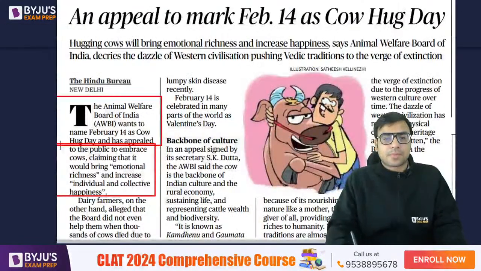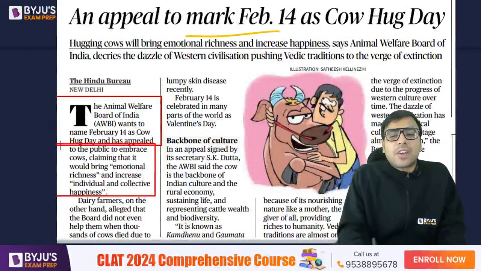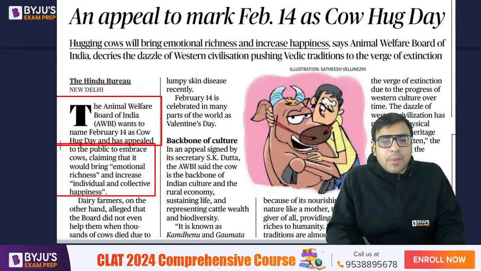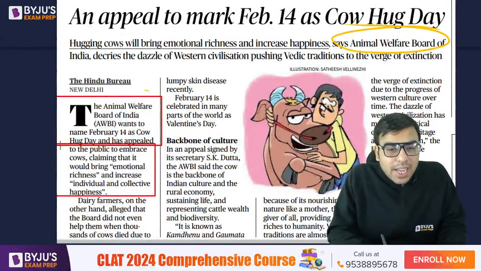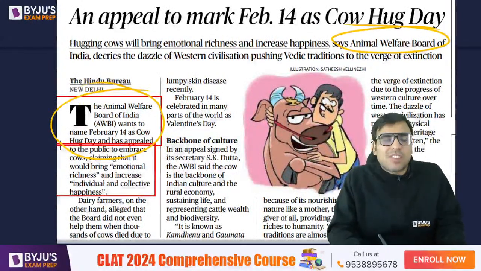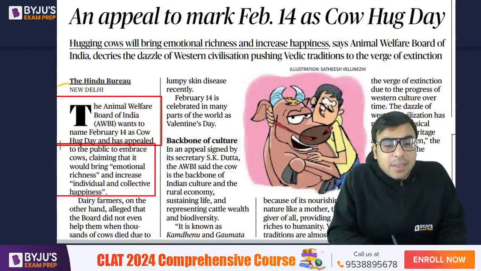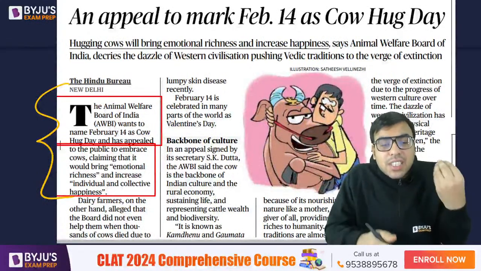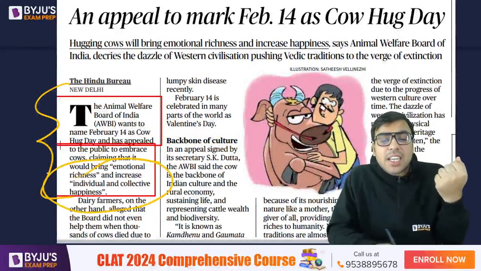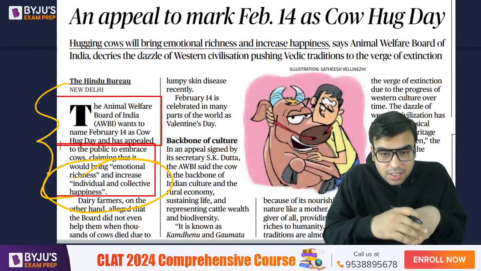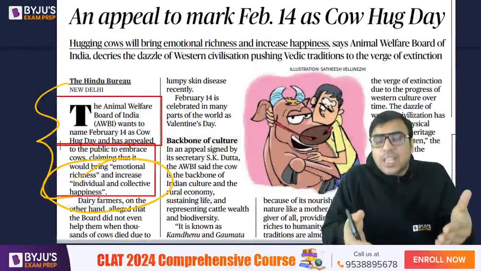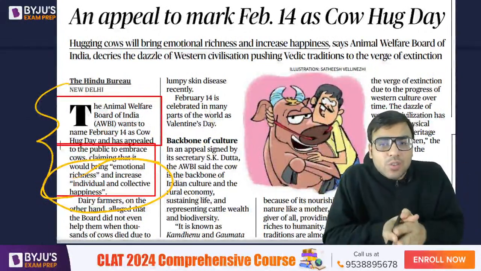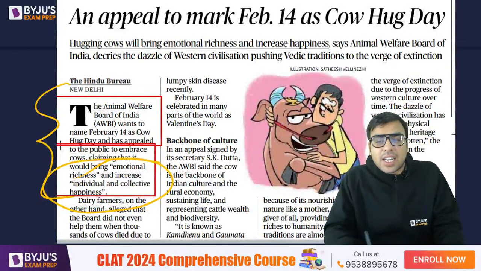Okay, yes. Now the next is an appeal to mark February 14 as Cow Hug Day. This is an appeal by the Animal Welfare Board of India that everyone should celebrate or observe 14 February as Cow Hug Day, and it has appealed to the public to embrace cows. Embrace means to hug, right? They have said that it would bring emotional richness and increase individual and collective happiness. So the Animal Welfare Board has requested everyone to follow this and embrace cows by hugging them.